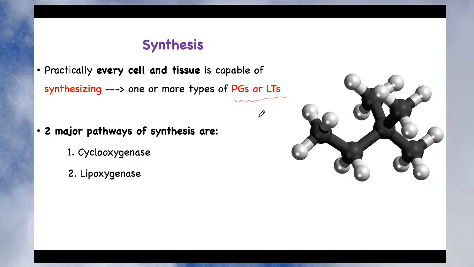Remember that the name itself indicates, anything which ends with -genase or -ase indicates that it is an enzyme. So these are enzymes or intermediate catalysts which are responsible for converting their precursor into the intermediate product or into the final product, right?